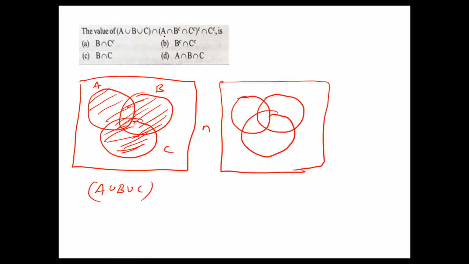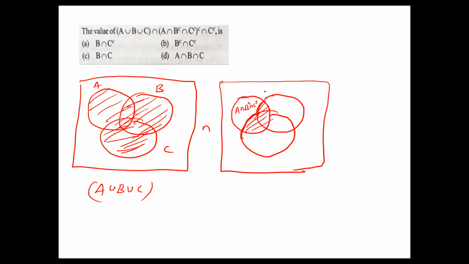Okay. A here is there. Intersection B dash intersection C dash. Here A this one is okay. A minus B minus C is nothing but everything except this part. A intersection B should not be there, intersection C dash also should not be there. Then all dash means except this part.